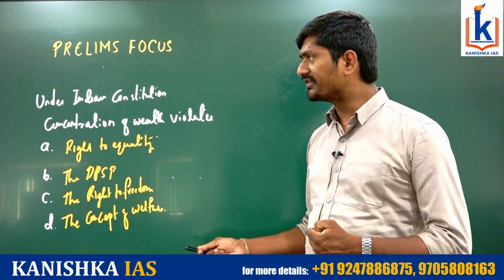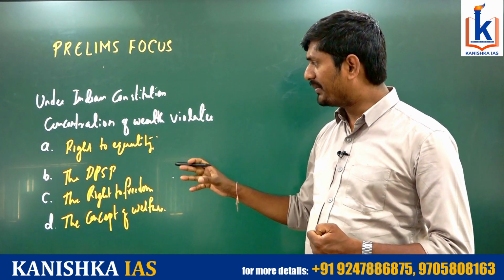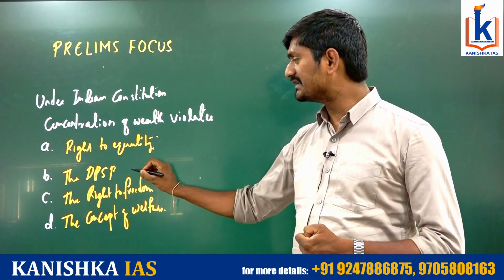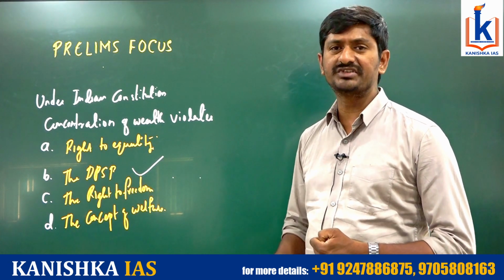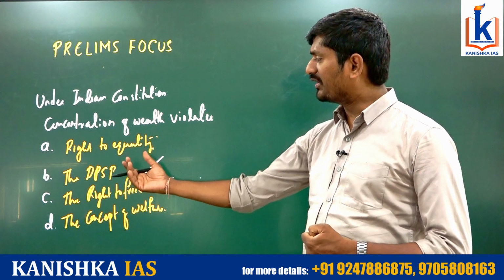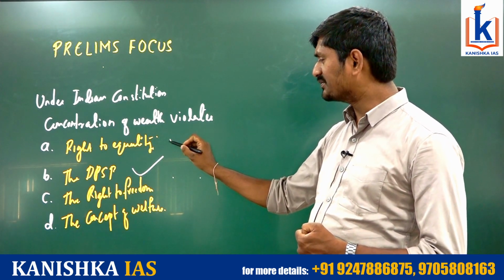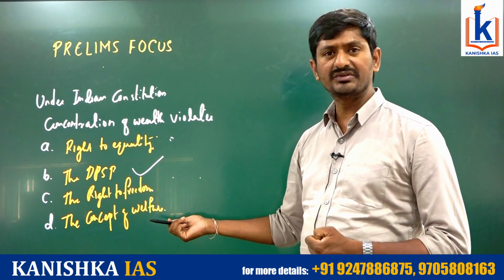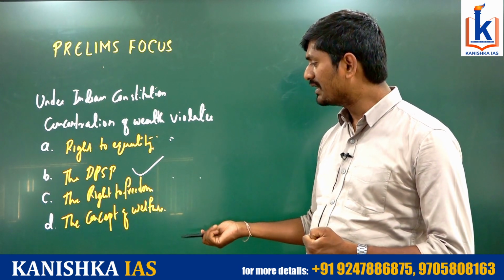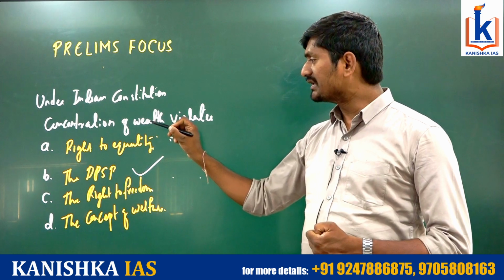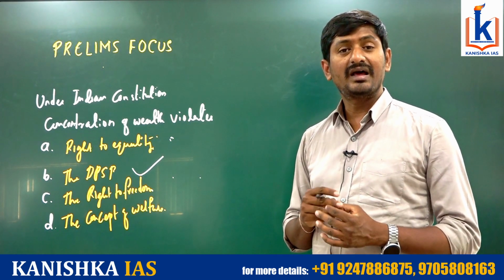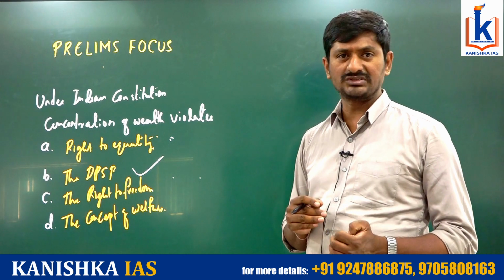That's why, coming to the question, the answer appears to be related to every option here, but more specifically the answer is the directive principles of state policy, because right to equality has a political dimension, right to freedom also has political dimensions, and of course an economic dimension also. But both A and C also have the common feature that they are more negative in nature rather than positive in nature.